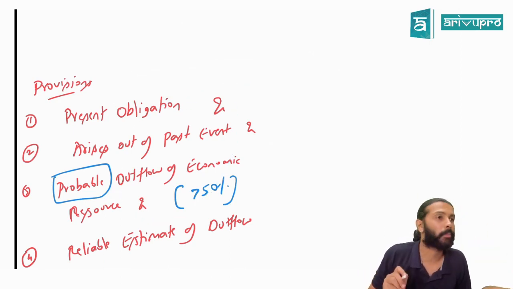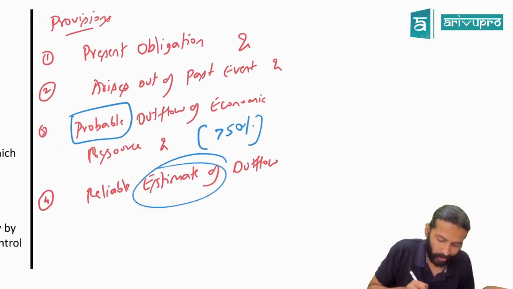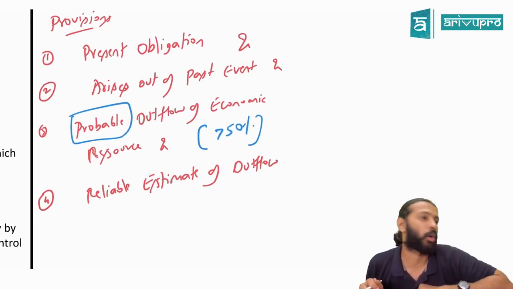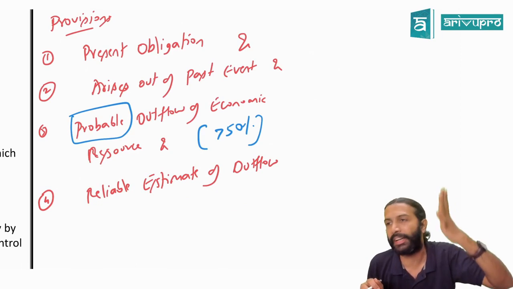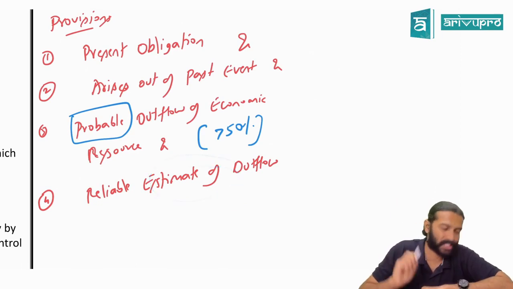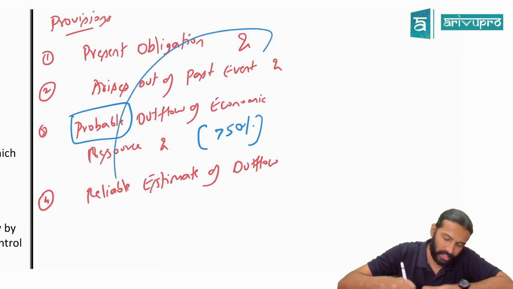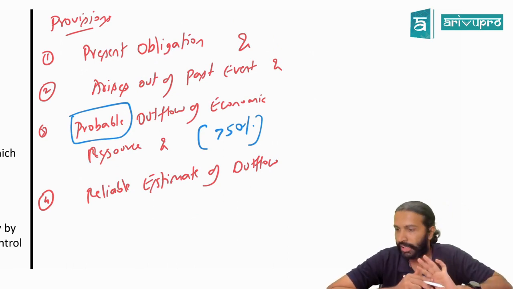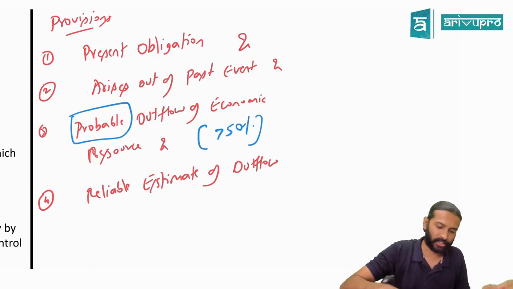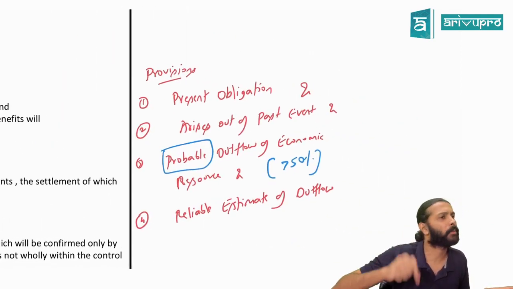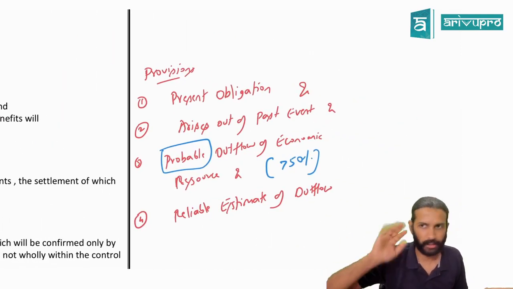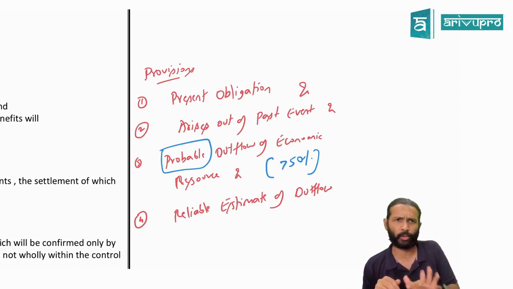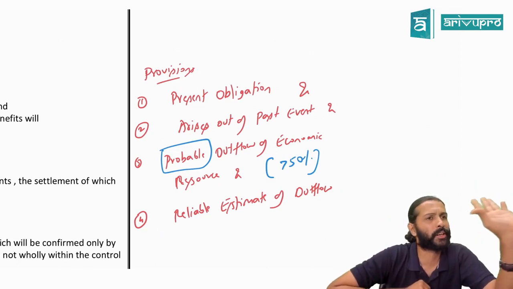Three features are good. And you should be able to reliably estimate how much your outflow is going to be. Because of this event, how much you need to pay, that you must be able to estimate. If all these features are satisfied, then you will create something known as what? Provision. Otherwise, not required. So can we go over this? You'll have to quote this in every particular case study. Every case study, literally. They'll ask only case studies in these standards.